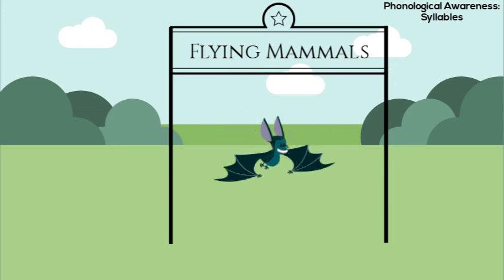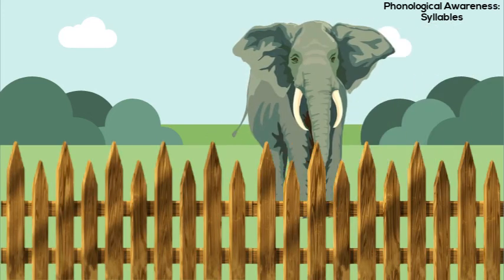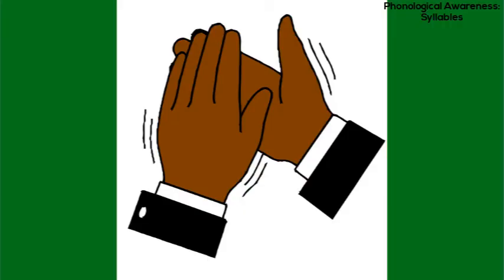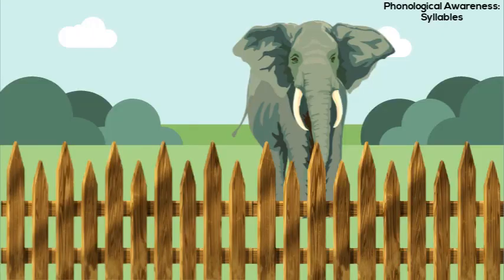You got it! Oh boy, there is an elephant. So, how many syllables in elephant? Elephant has 3 syllables. You got this!